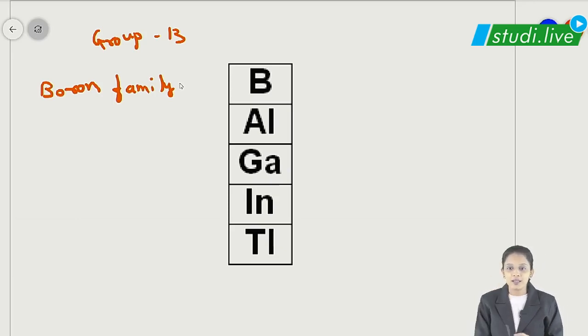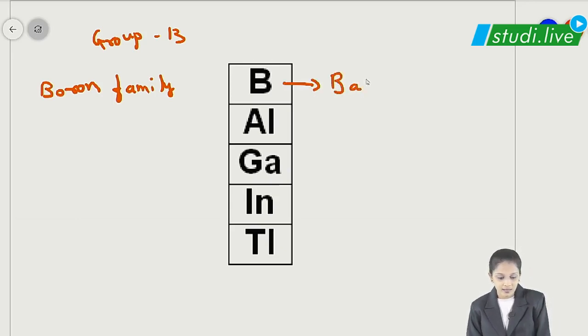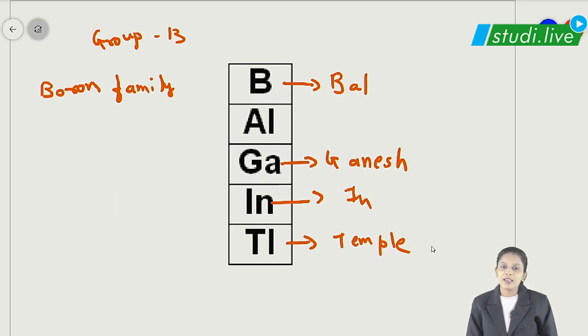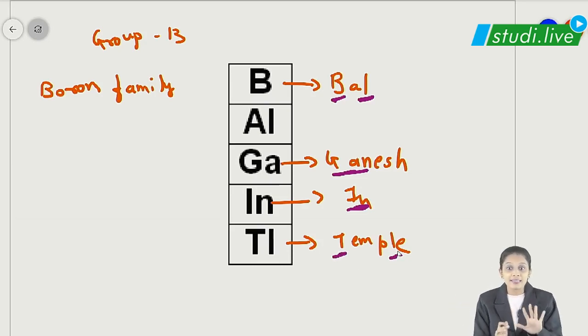I have 3 shortcut tricks for you over here. You can choose whatever you like. As you know, Ganesh festival is going on, so there is a special thing. We say, Bal Ganesh in temple. So the first shortcut trick is: boron, aluminium, gallium, indium, thallium. Yes, so it's Bal Ganesh in temple. First trick. I said there are 2 more.